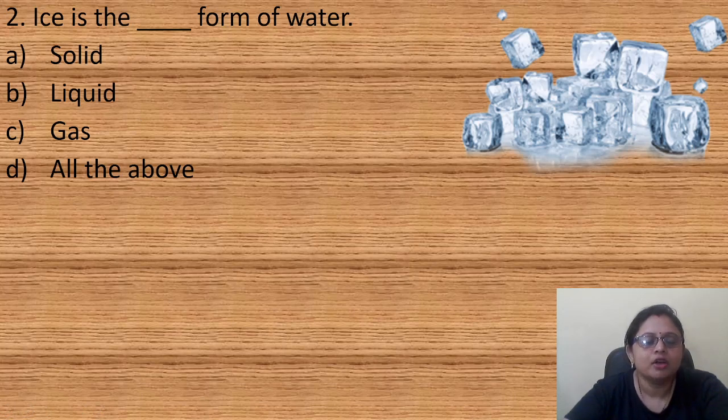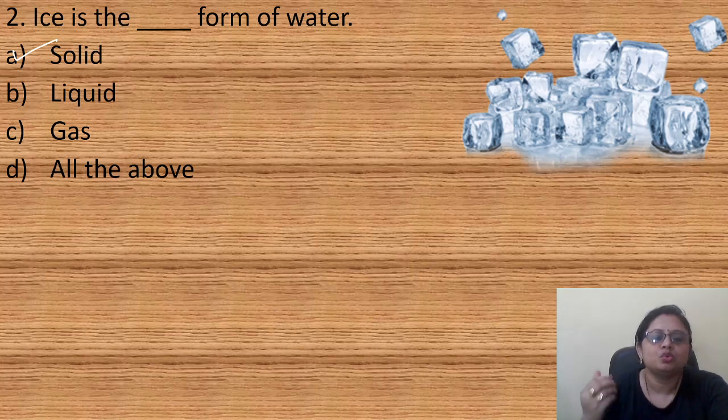Coming to the next question, ice is the dash form of water. Option A solid, option B liquid, option C gas. We know that matter exists in three different states, that is solid, liquid and gas. And ice is which form of water? If you know the answer, you can write in the chat box, right? Okay, so here we know that ice is the solid form of water.